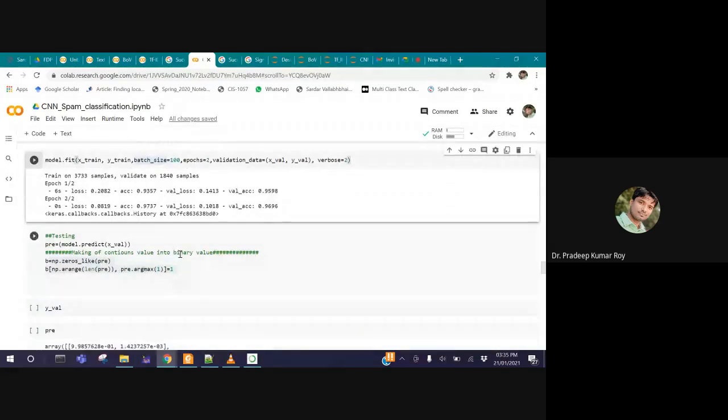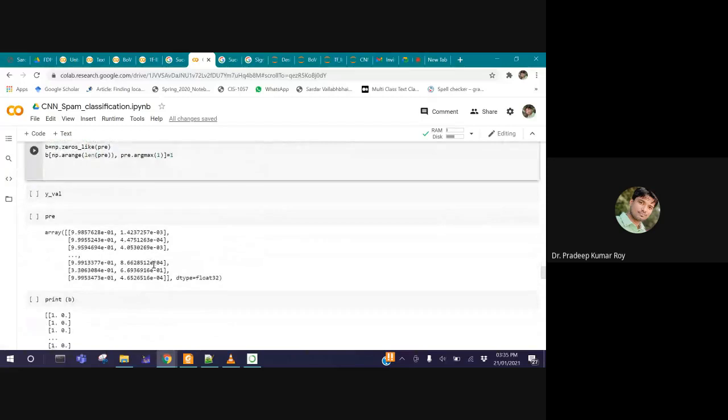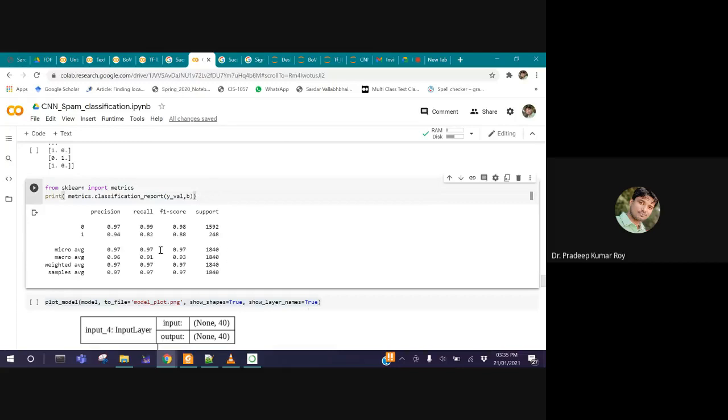Then we predicted with the validation data and got this result. It is almost similar to the previous TF-IDF vectorization, not better. There we got 97, 98, and here also we are getting the same 97, 98.